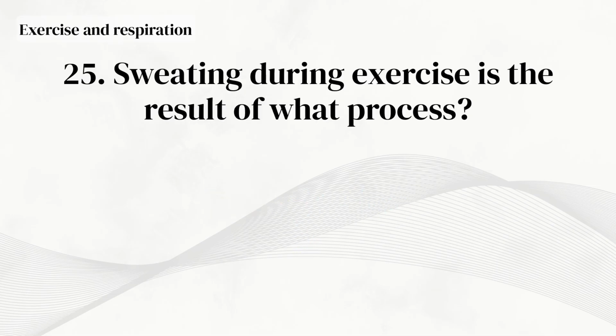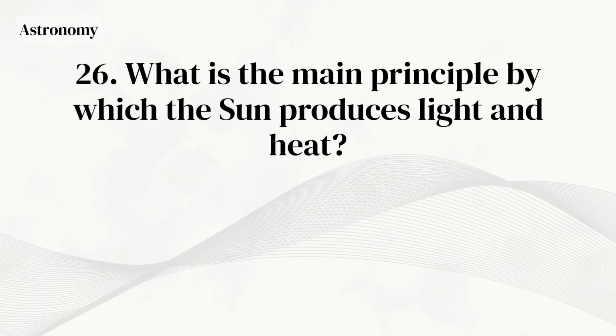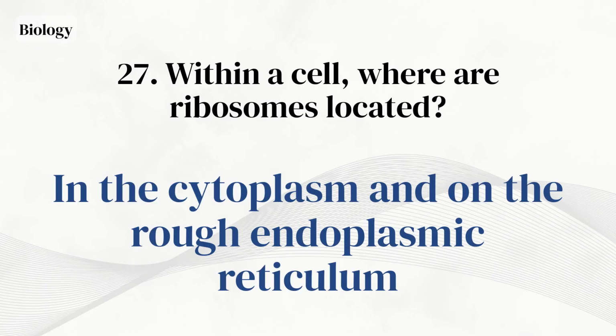Dissolution. Sweating during exercise is the result of what process? Thermoregulation. What is the main principle by which the sun produces light and heat? Nuclear fusion. Within a cell, where are ribosomes located? In the cytoplasm and on the rough endoplasmic reticulum.